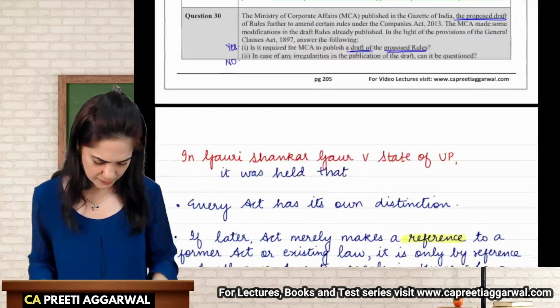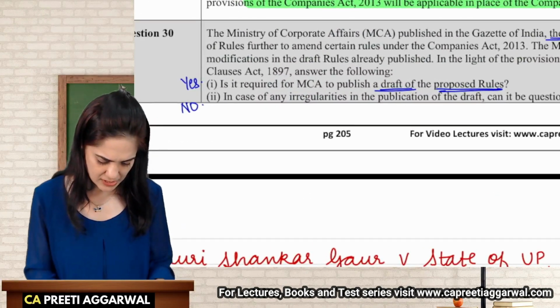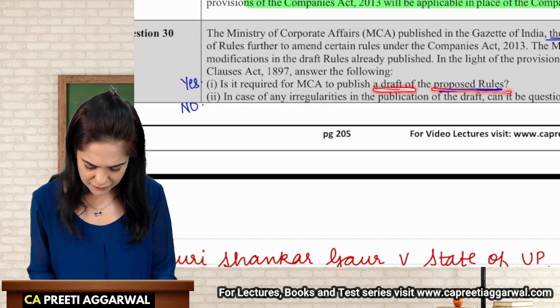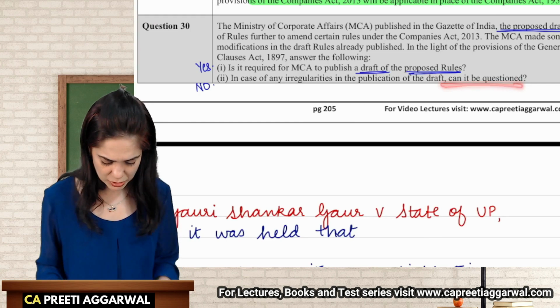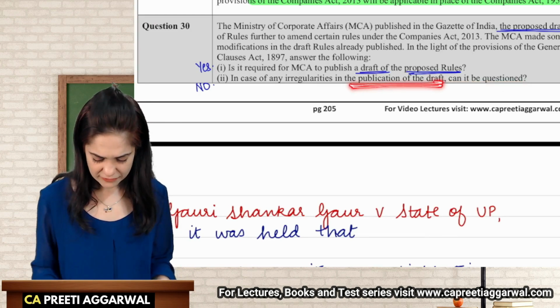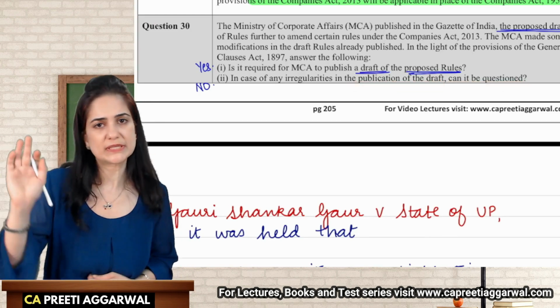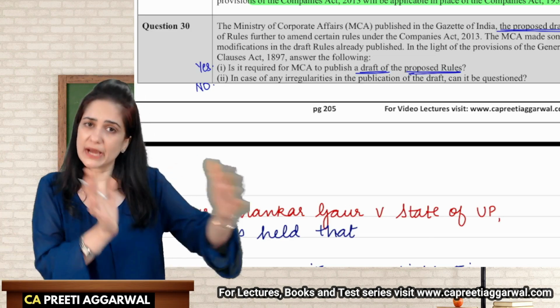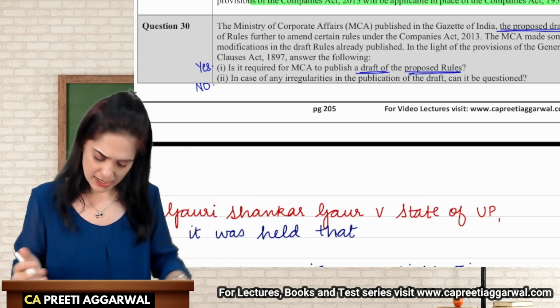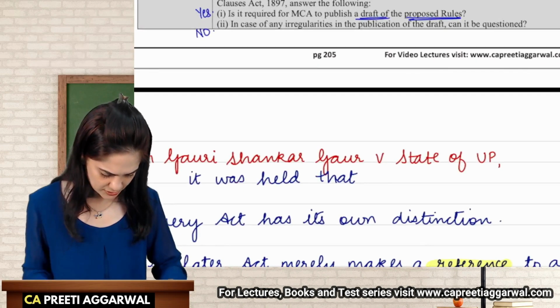Answering the question on the basis of this: is it required for MCA to publish a draft of the rules? Yes. In case of any irregularity, can it be questioned? Once the final rule is published, it is proof that the bylaw has come into existence. Before that, when it was in the draft stage, yes, you can question it.